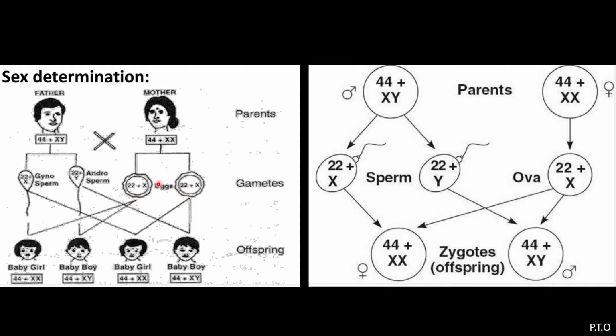Whereas here in the female, only the X chromosomes are there. So if the fusion of this X chromosome with this X occurs, then a baby girl will be there, and if the Y chromosome fuses with the X, then a baby boy will be there. So see the chromosome complement. If it is a baby girl, 44 plus XX. If it is a baby boy, 44 plus XY.